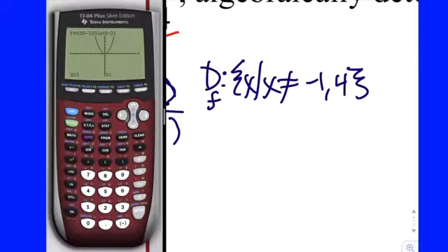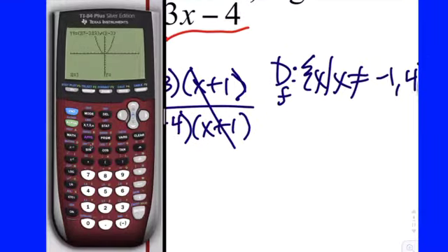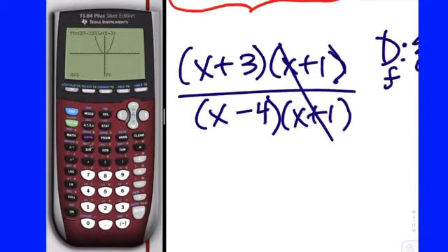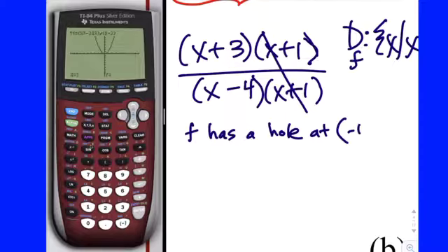Now what type are they? Well, let's see. The x plus 1 factor divides out. We can remove it from the equation, so it's going to be a hole, a removable point discontinuity. If you can remove it from the equation, it's removable. If you plug a negative 1 into the top and bottom, you get 0 over 0. So we can go ahead and say that f has a hole at, and we can list it as an ordered pair, negative 1 comma, and then how do we figure the y value of the hole?